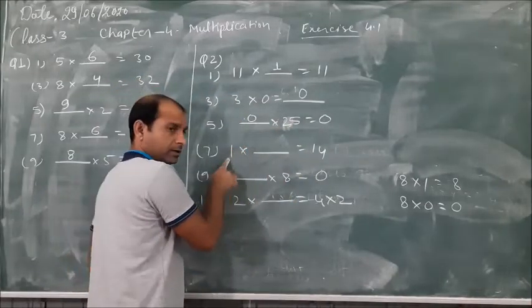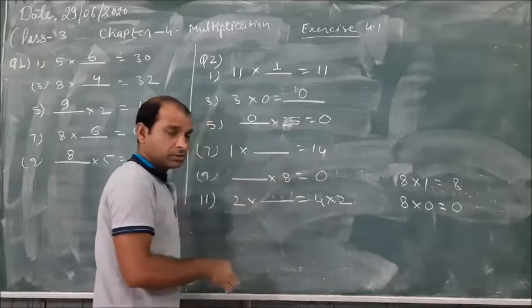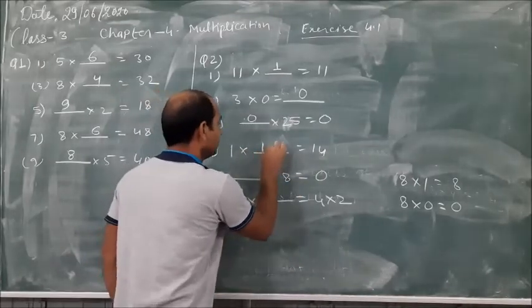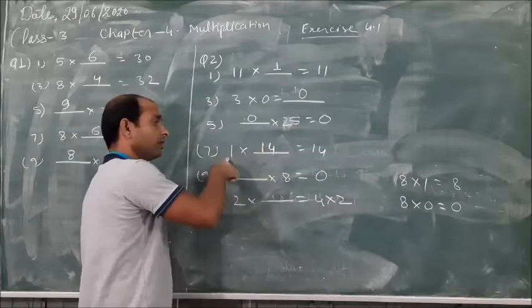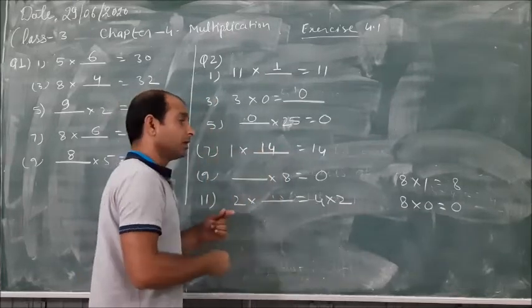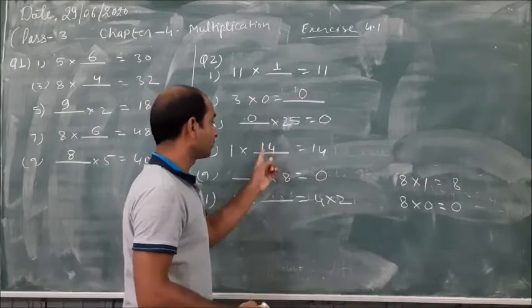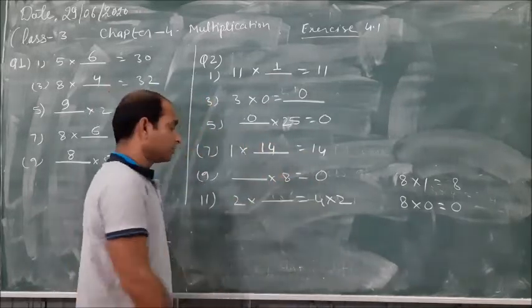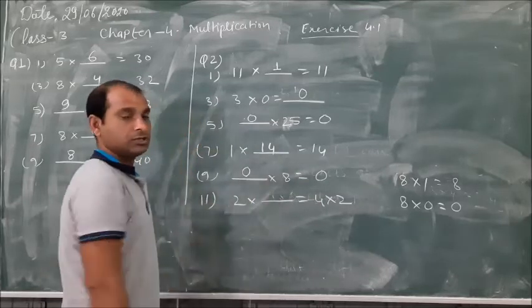Here 1 times a number, the answer is 14. So what number do we write here? We write here 14, because when we multiply by 1, the number is itself. So we write here 14. And here the answer is 0, so we write here 0.